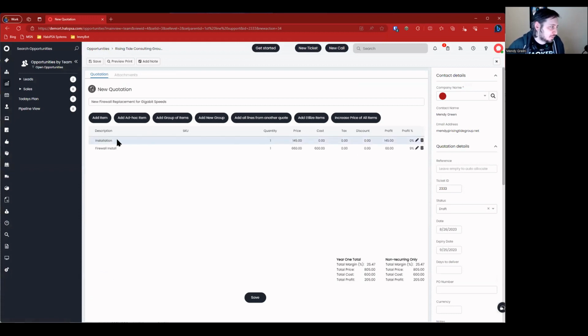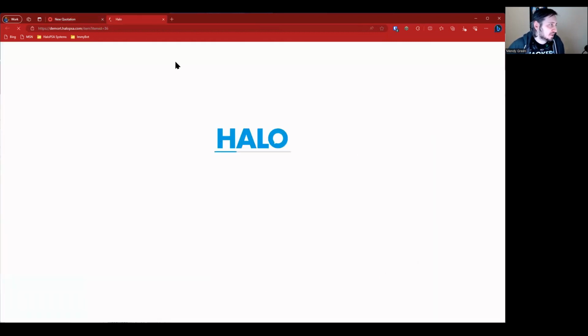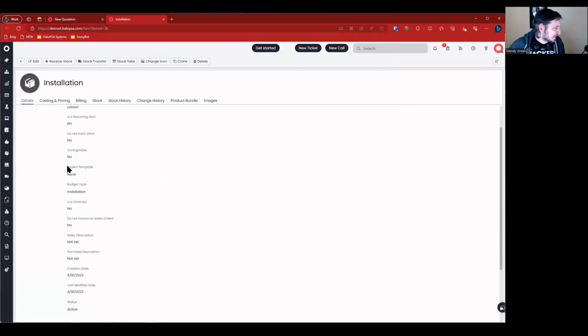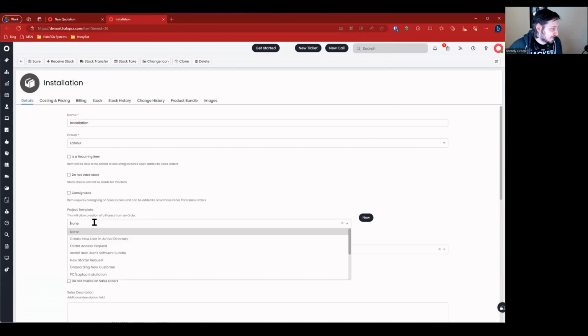The point of this is if I open up the installation item, so I'm just going to double click on it and it'll take me to the item ID 36, which is the installation labor. When I scroll down, notice my project template is none. My budget type is installation though. So I'm actually going to edit this and I'm going to change my project template.